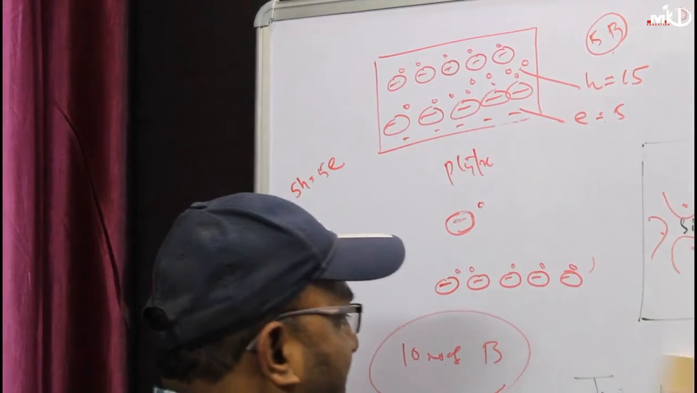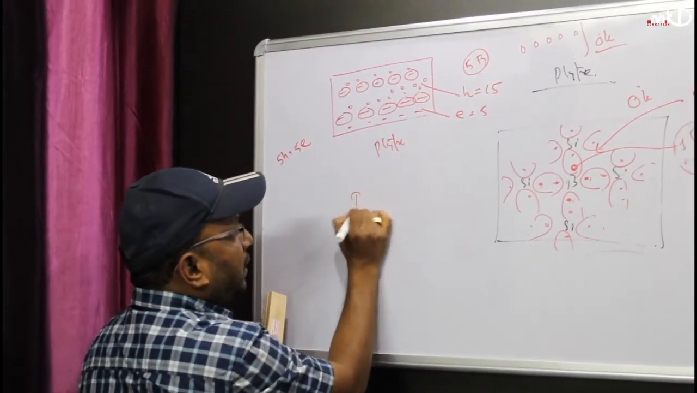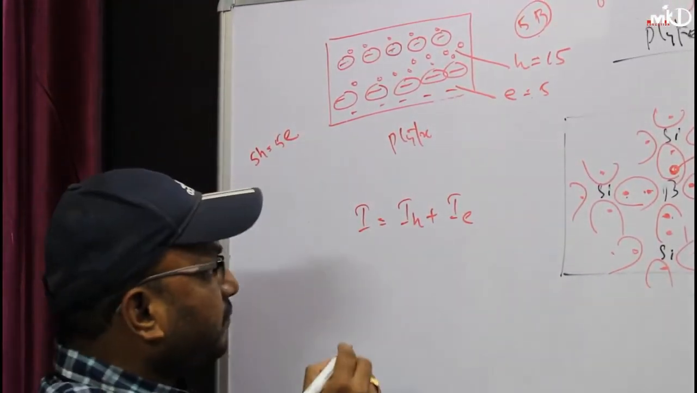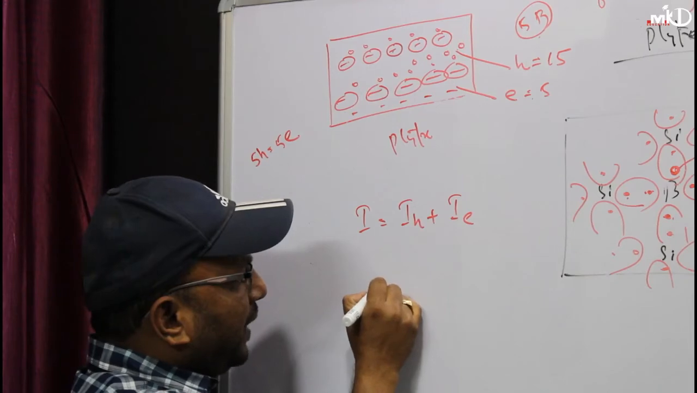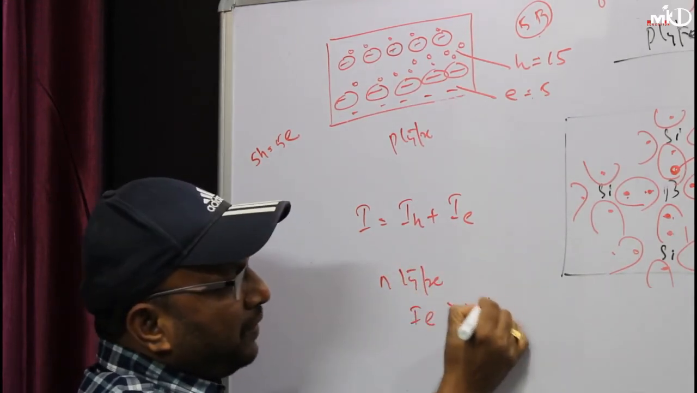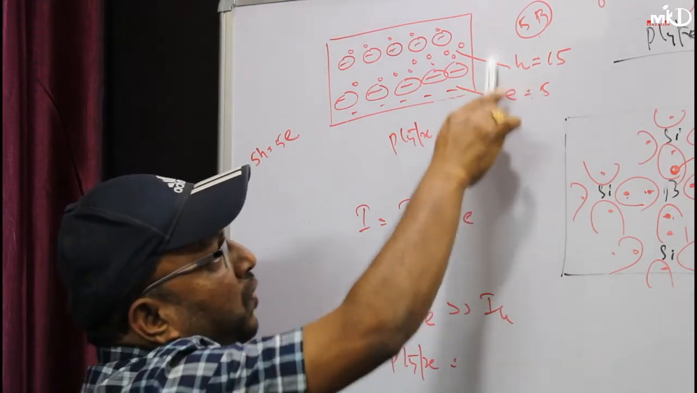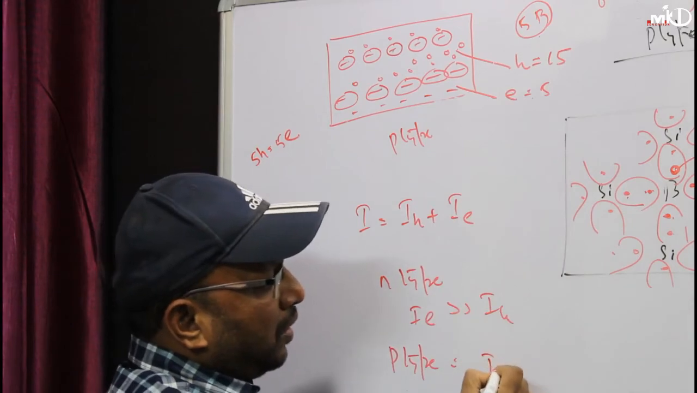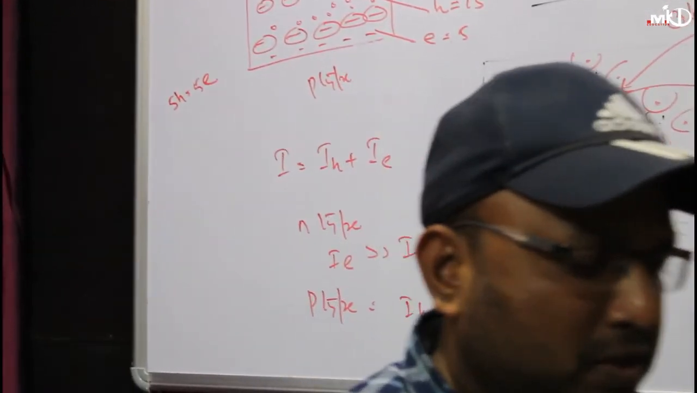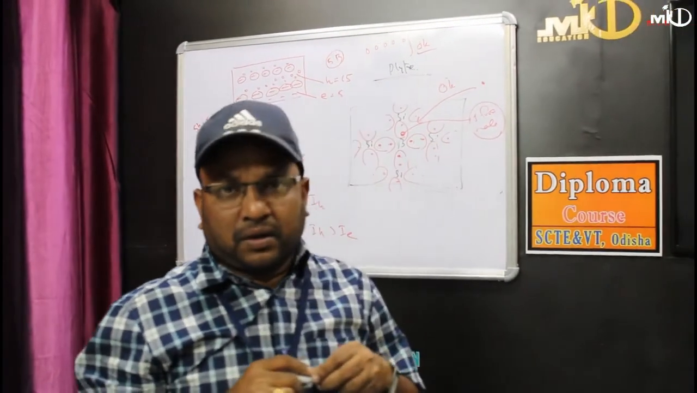Now, either it is an n-type semiconductor or a p-type semiconductor, the total current equals hole current plus electron current. In an n-type, the electron current is more than the hole current, and in a p-type, the number of holes is more than the number of electrons, so the hole current is greater than the electron current. Clear? So in general, I have already discussed what an intrinsic semiconductor is and what an extrinsic semiconductor is.